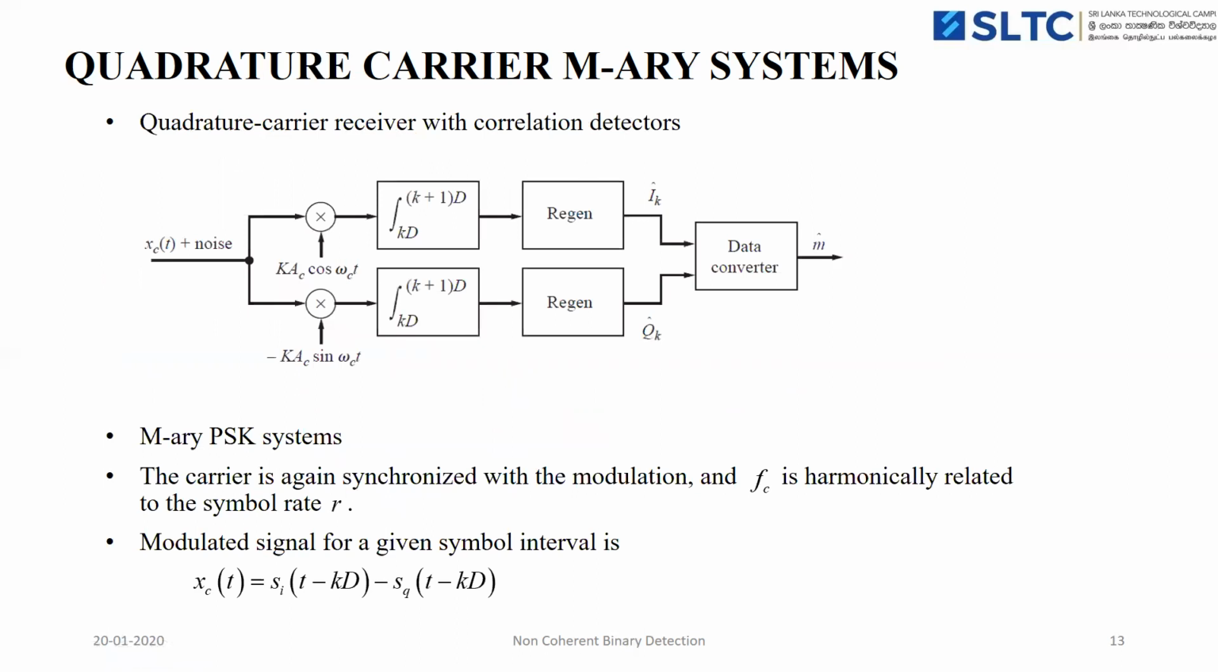So this block diagram shows the quadrature carrier receiver with the correlation detector. The quadrature carrier means we are using 2 parallel channels, one for in-phase and another one for quadrature. And each channel consists of a correlator, that is a multiplier and an integrator, and a regenerator. Then the outputs of the in-phase and quadrature channels, that is I_k cap and Q_k cap, are given to the data converter. The data converter estimates the message bit m cap.